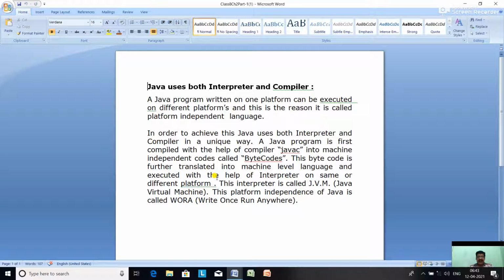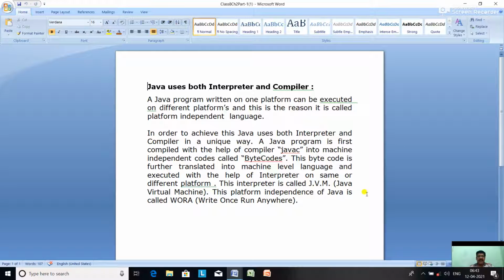So once again, how does the Java program execute? You write the Java program, that is the source code or source program. But when you compile the program by using javac, it is converted into bytecode, and again by the Java interpreter, from the bytecode it converts into machine code, that is 0s and 1s. And what is the interpreter of Java? The interpreter of Java is the JVM, Java Virtual Machine.